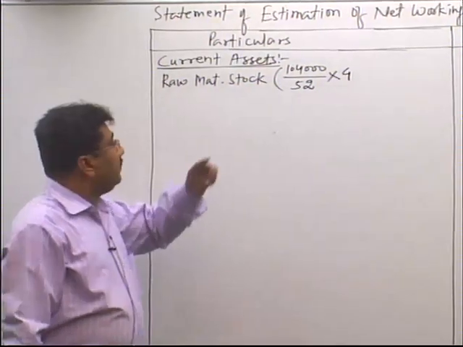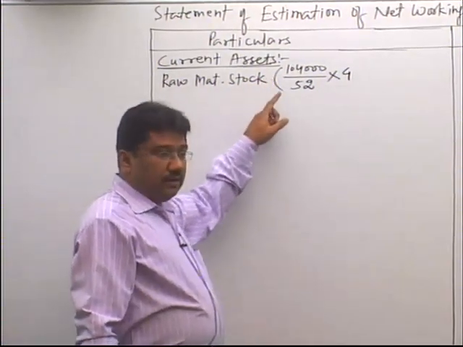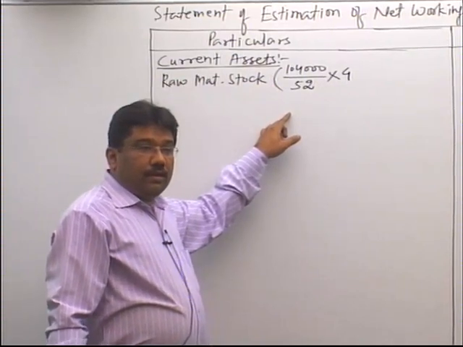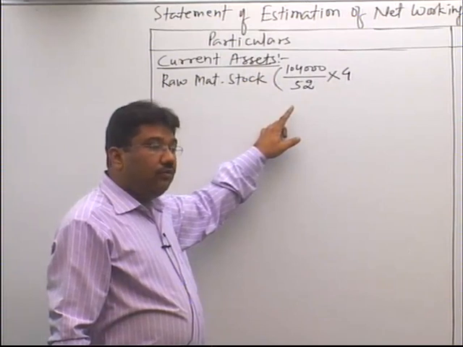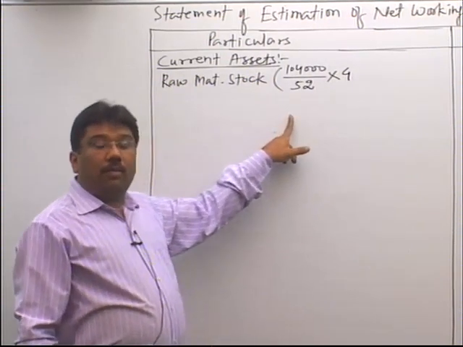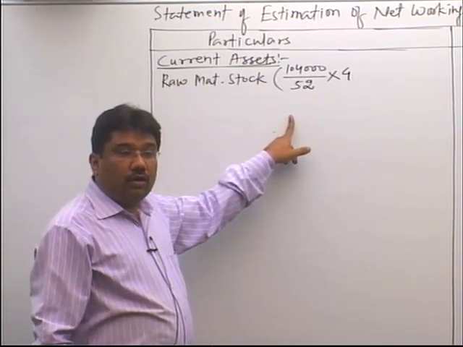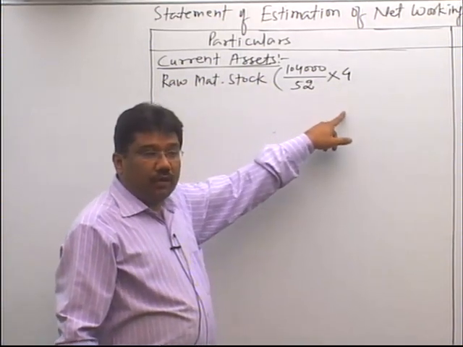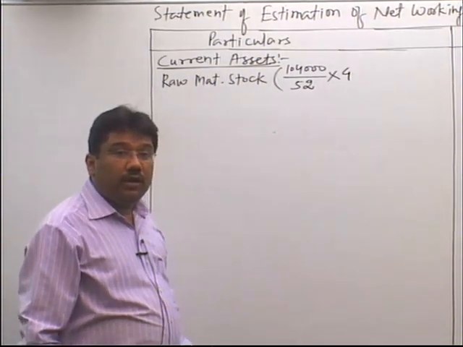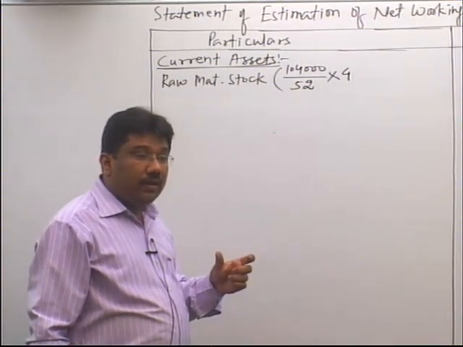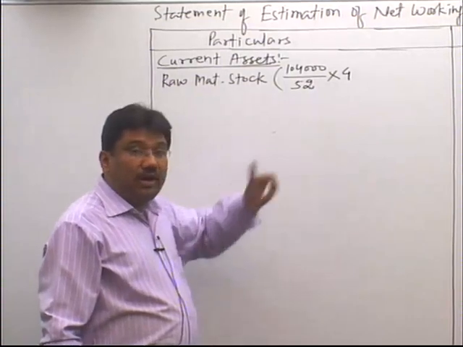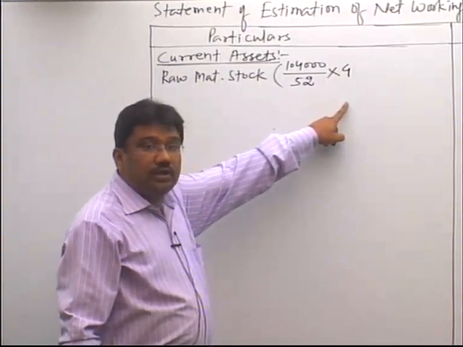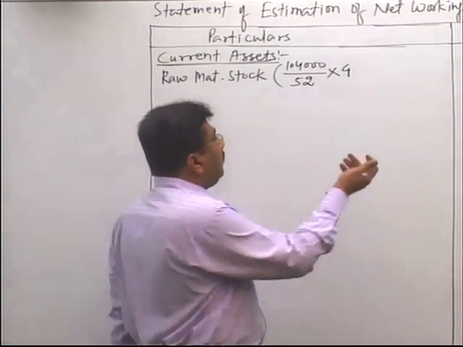So, the first step is take annual production, divided by 52, it will give you production equivalent to 1 week, but raw material remains in stock for 1 month, that is 4 weeks. So, multiply it by 4. After multiplying it by 4, whatever you will get will be the answer in units only, not in rupees. So, the answer is here 8,000 units. Now convert this 8,000 units into rupees.